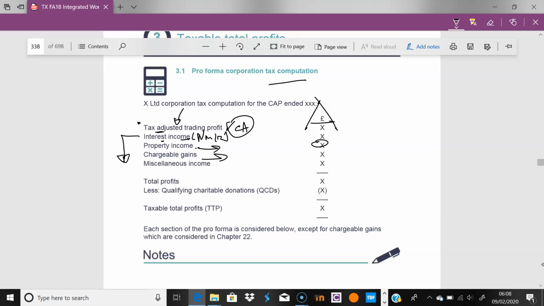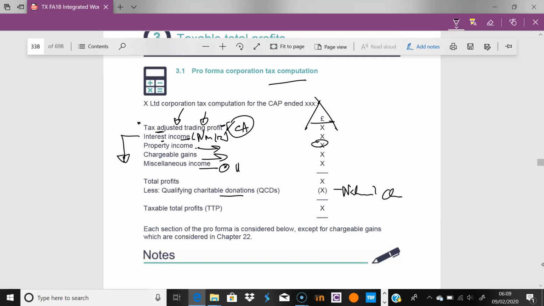Again, you have an asset, you've sold it, and you've made a gain on it. Of course, we deal with inflation within that. We'll see that when we come to this. Miscellaneous income doesn't typically come up in your syllabus, we've been told. And then these charitable donations. You remember with the individual it was different from companies. Think of national charities. Local charities, just call that advertising, really. Local charities can go in trading expenses, but national charities will sit here.